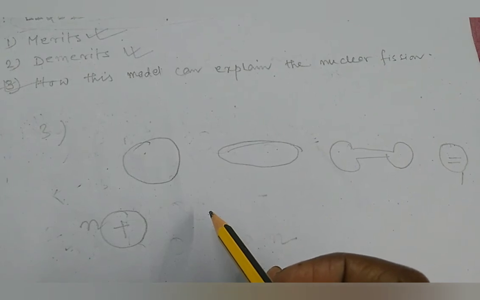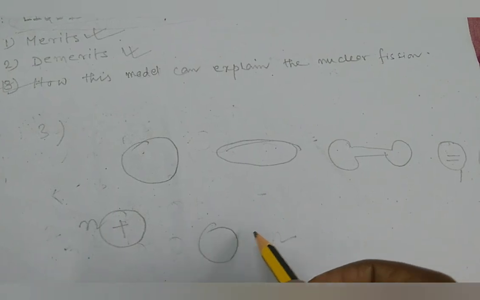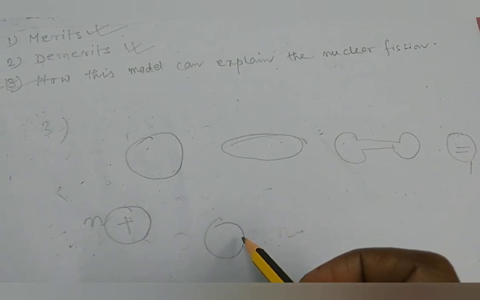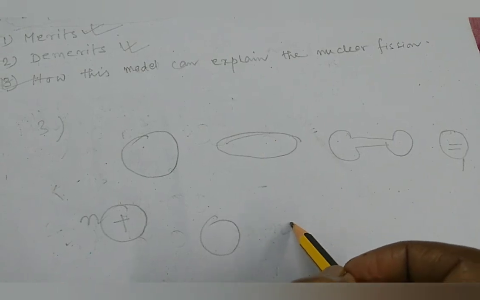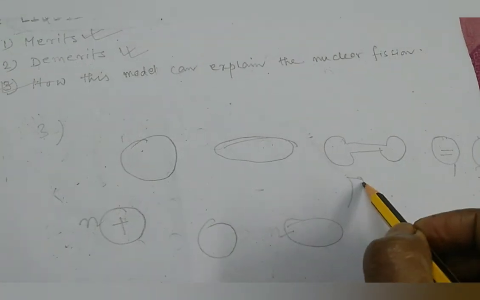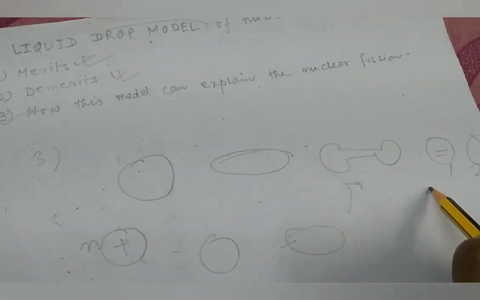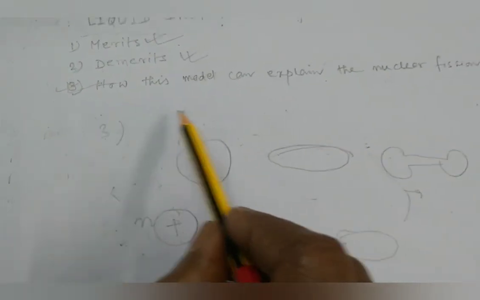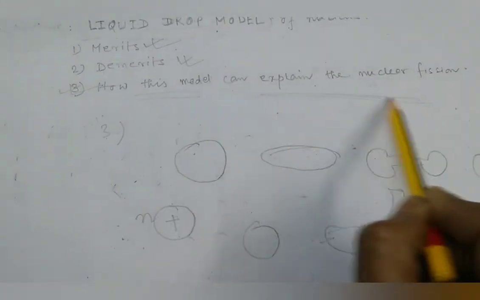Due to this extra energy, the spherical compound nucleus oscillates rapidly. As a result, it may change its shape and take the form of an ellipsoid initially, then a dumbbell, and then break up into two parts. This is nuclear fission. In this way, the liquid drop model explains the nuclear fission phenomenon.